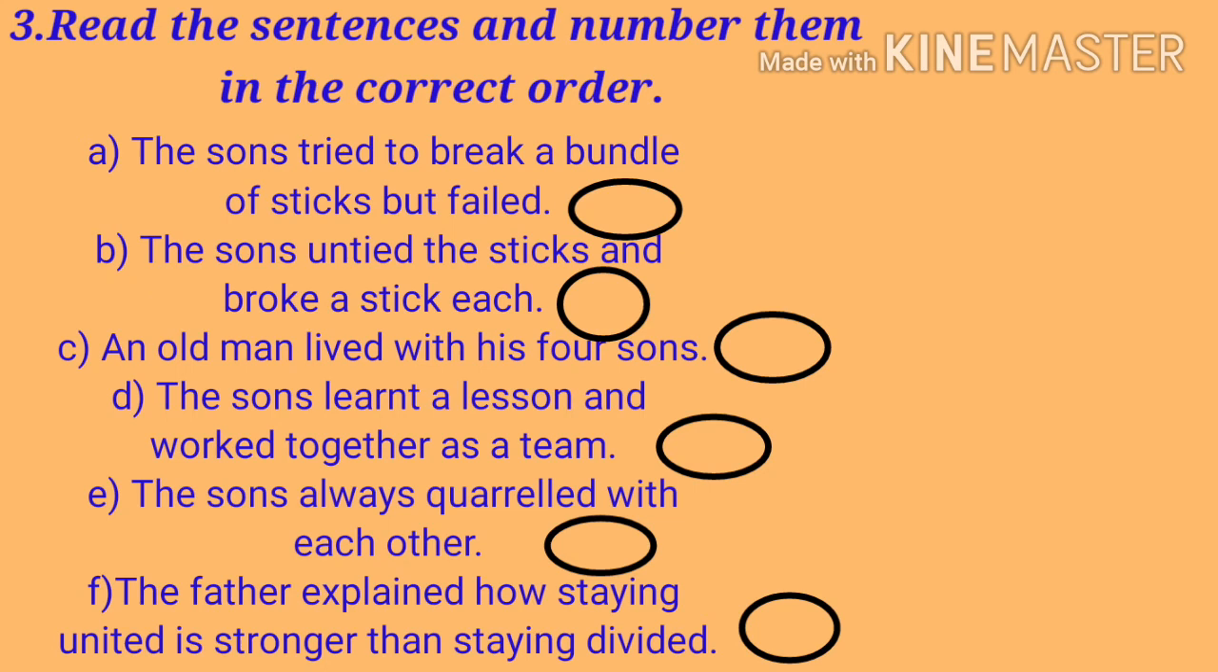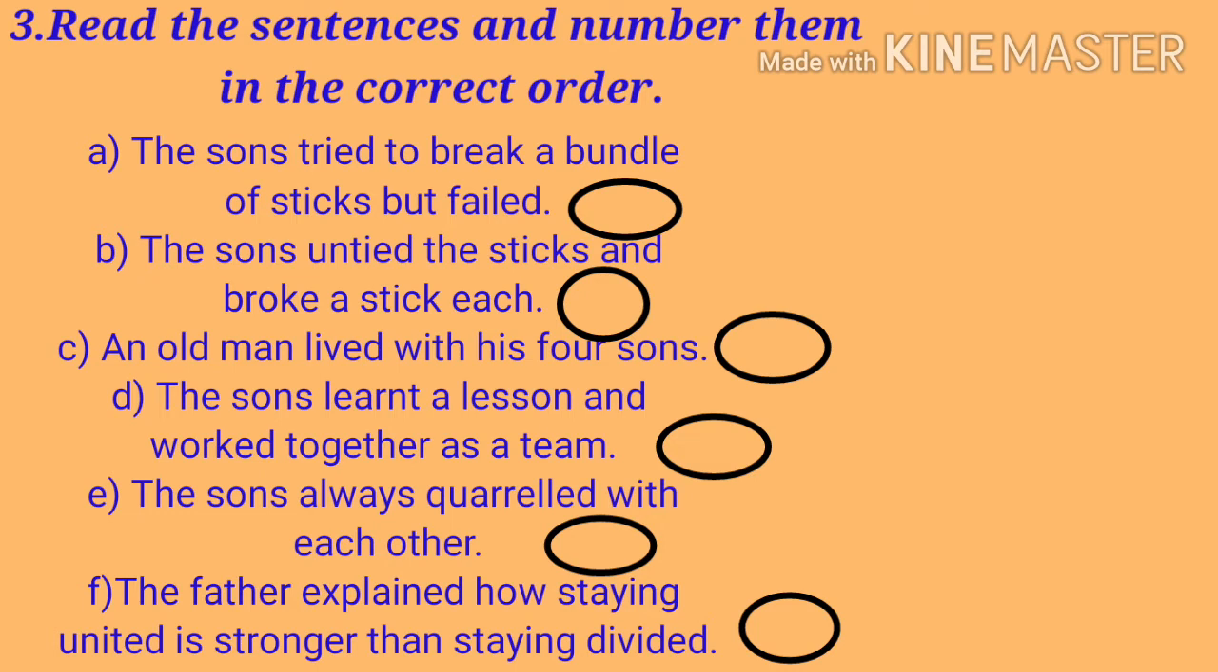Then question number 3, read the sentences and number them in the correct order. The first sentence is, the sons tried to break a bundle of sticks but failed. Then B, the sons untied the sticks and broke a stick each. Then C, an old man lived with his 4 sons. Then D, the sons learned a lesson and worked together as a team. Then E, the sons were always quarreling with each other. Then F, the father explained how staying united is stronger than staying divided.